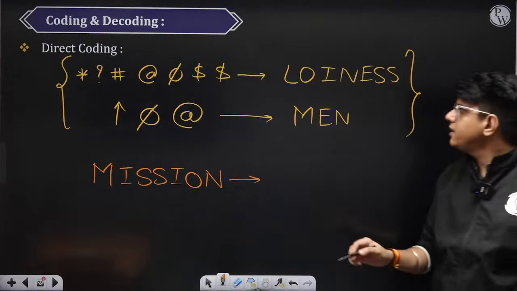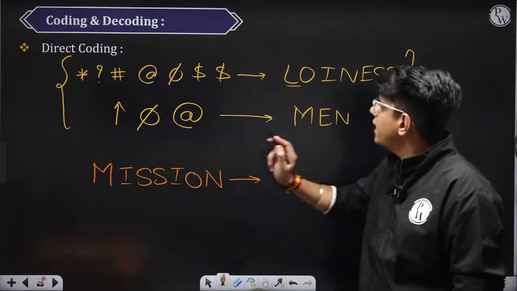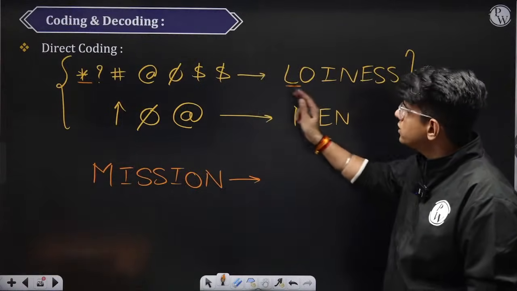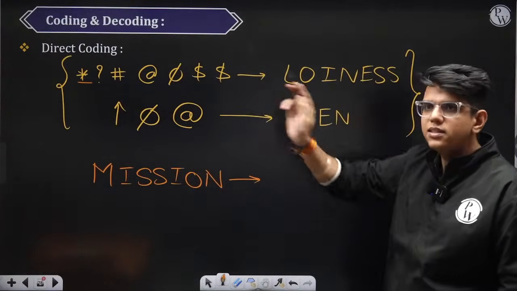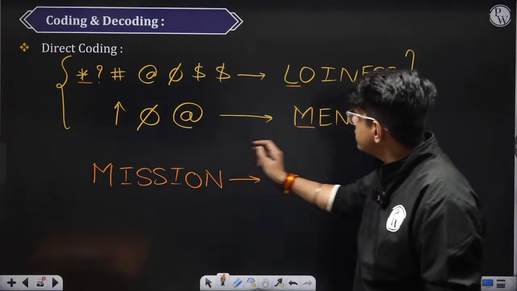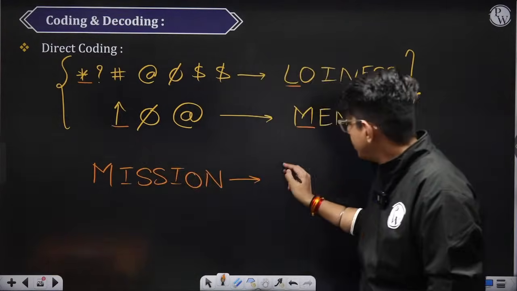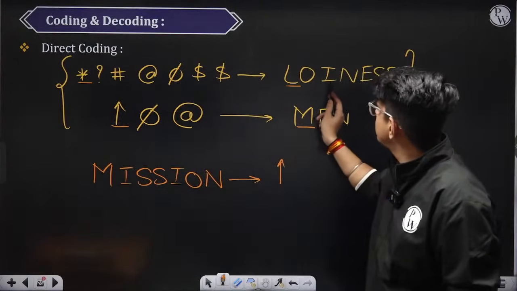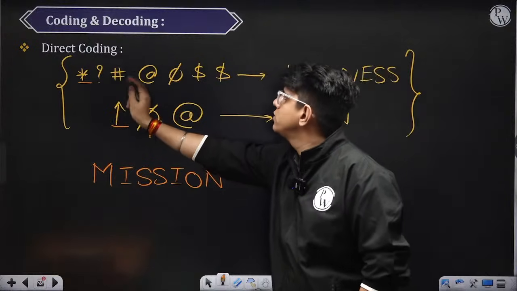So basically here L is coded as this star. O is coded as question mark. I is coded as hashtag. ठीक है. So here M is coded as this arrow, so I will write this arrow. Right. फिर I. Where is I? I is 1, 2, 3, hashtag.